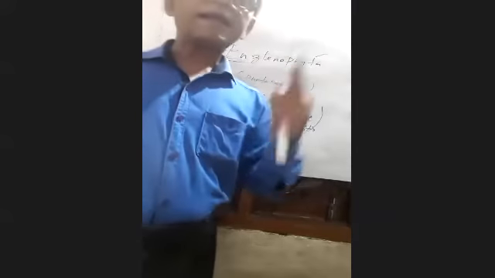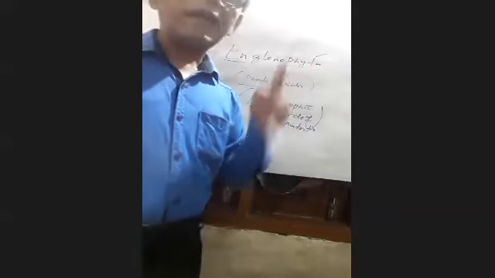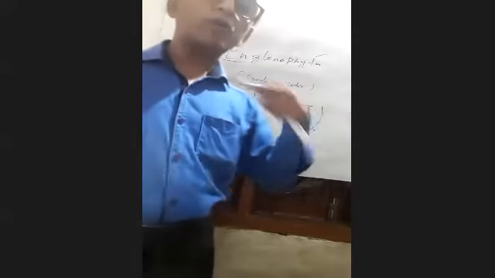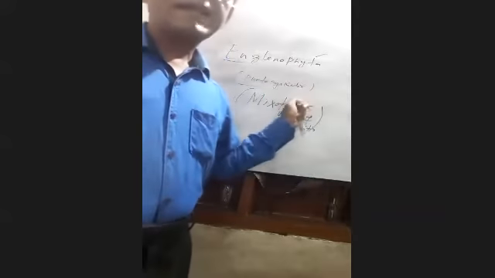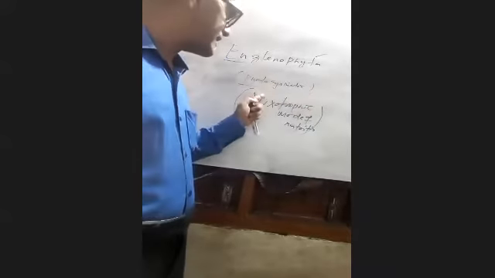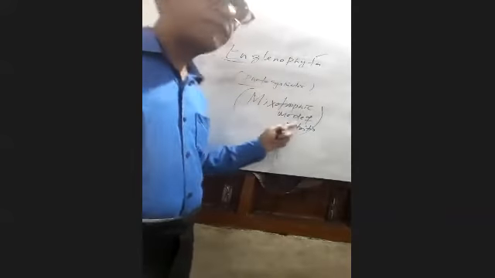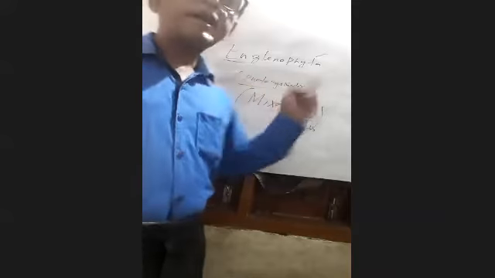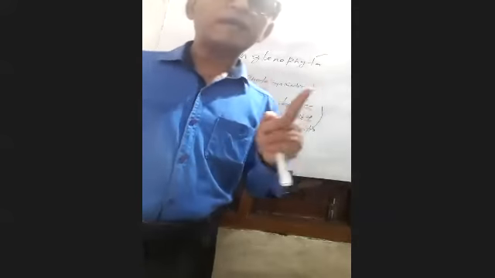But if light is not available, how will they live? They switch over to another mode of nutrition, that is saprobic. So mixotrophic nutrition is found in most Euglena, and you have to remember that concept.